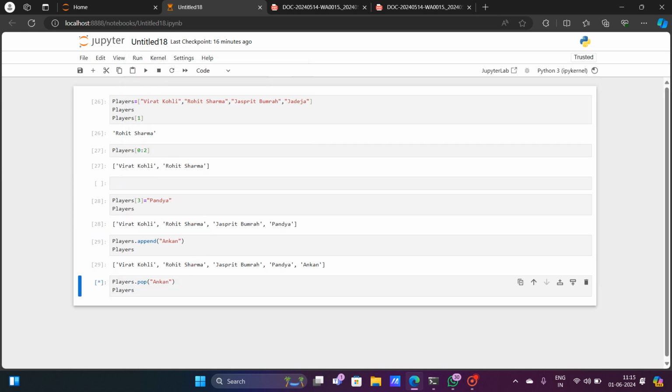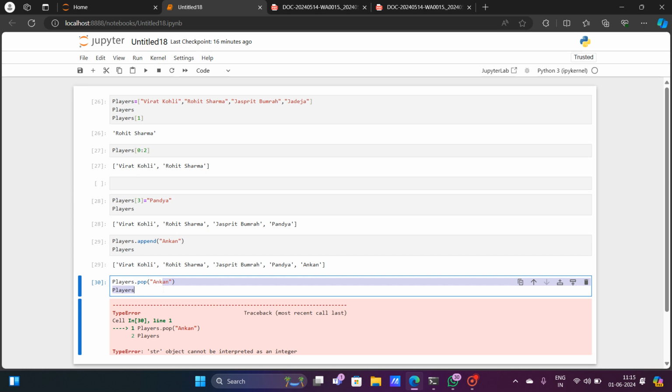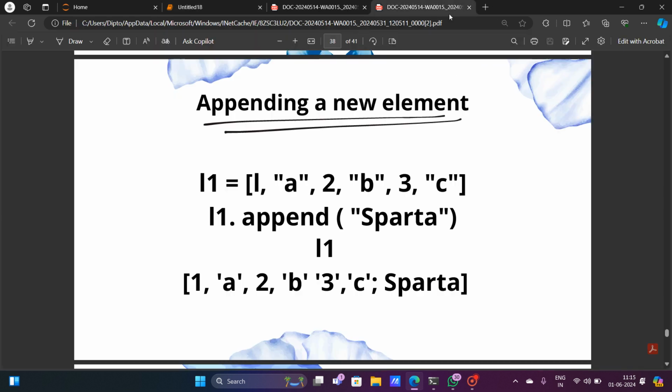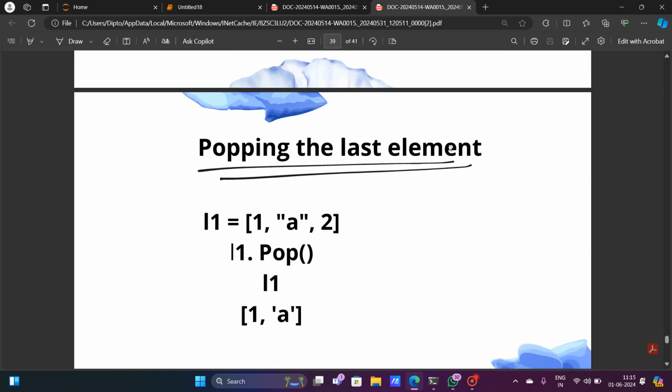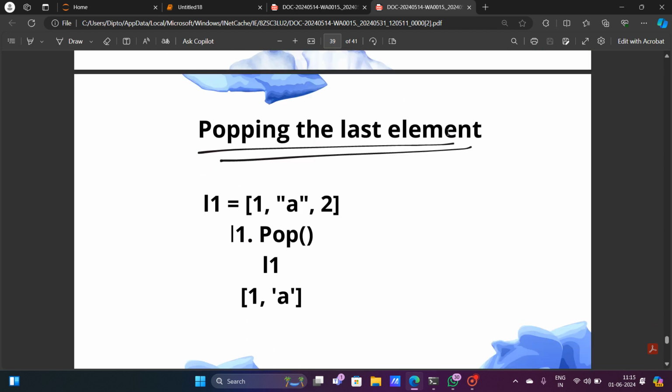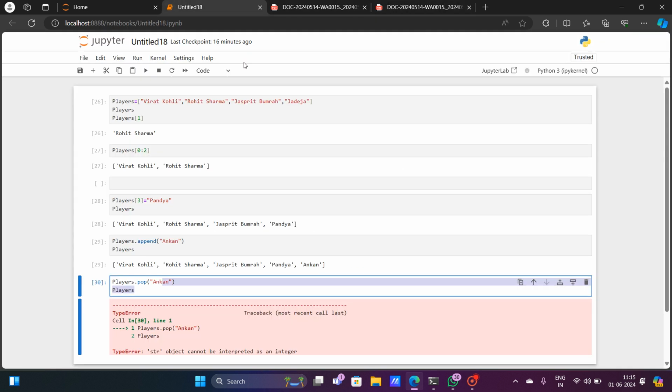Sorry, I feel I may have made a mistake here. I should not give Ankan here. Popping will obviously pop the last element always, so you are not supposed to give any name within the code.